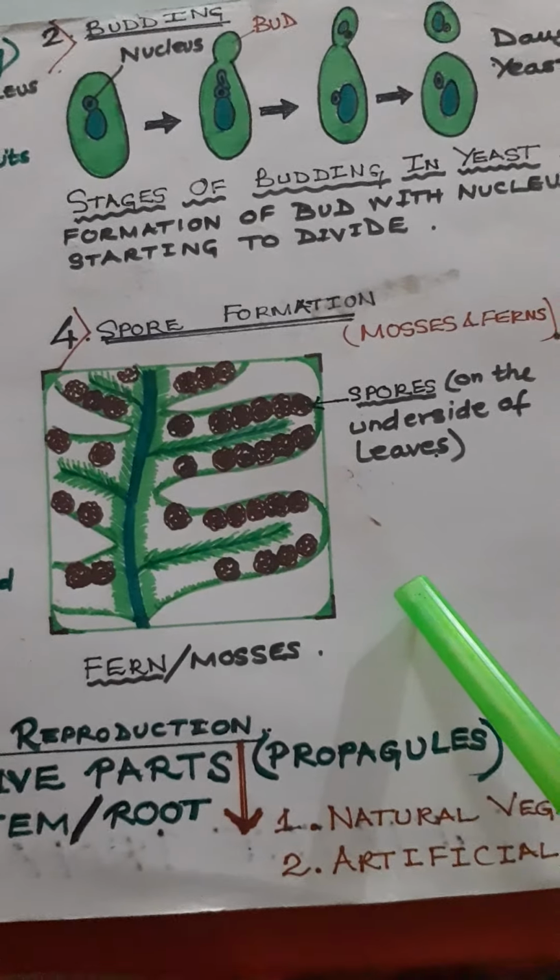Now vegetative parts, I told you, it may be the roots, it may be the leaves, it may be the stem. Okay, these are called propagules. Okay, and when they give rise to new plants, this type of reproduction is called vegetative propagation. They may come out from the leaf, stem, root.